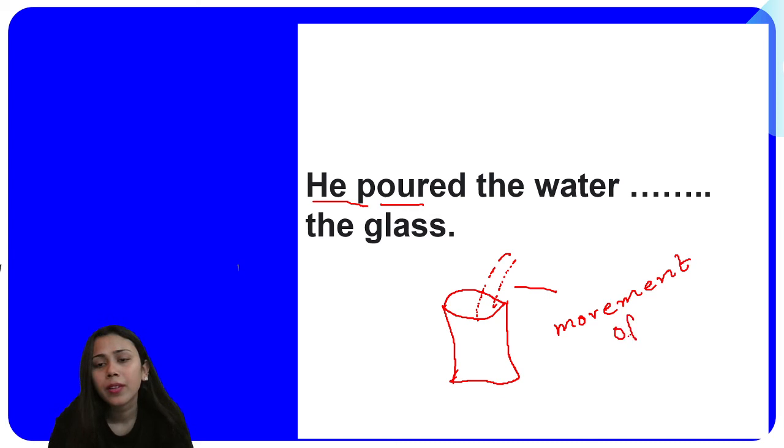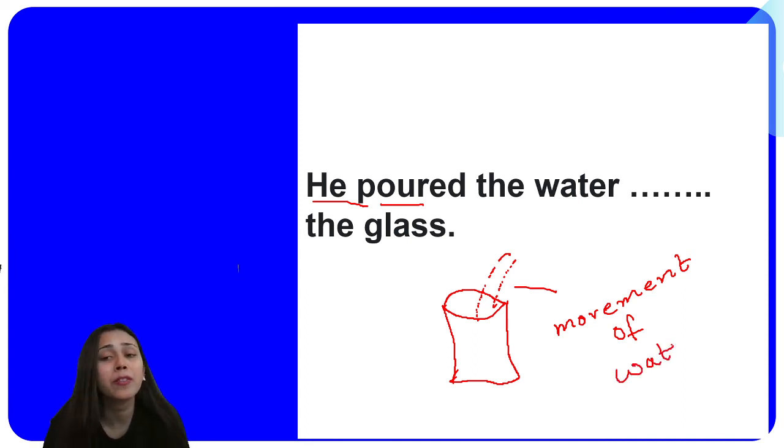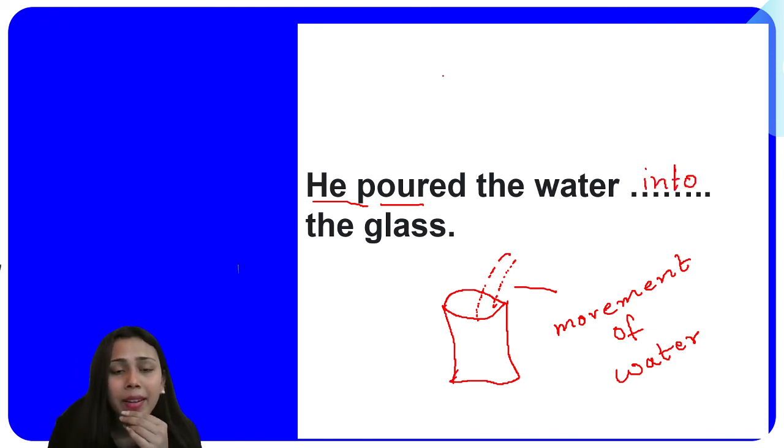If you see the movement of one thing going from one place into another thing, as you saw the movement of the ball going into the box, what preposition will we use here? We'll be using into. We will not be using in. We use in when the water is already there inside the glass. जब water पहले से glass के अंदर है, then you will be using in.